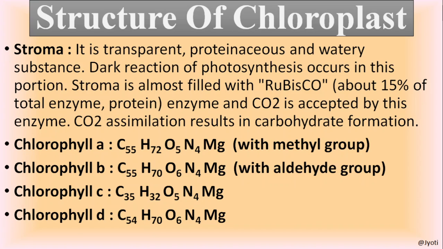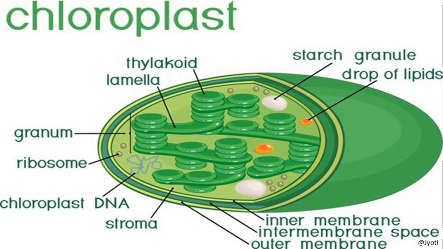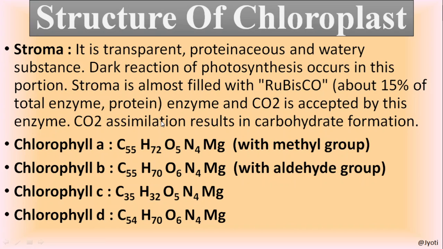Now we'll discuss the structure of the stroma, the function of stroma and grana, and the pigments present in the chloroplast. The stroma, as I have shown you, is transparent. This part is stroma, and it is rich in protein and it is a watery substance. Most of this stroma is water.